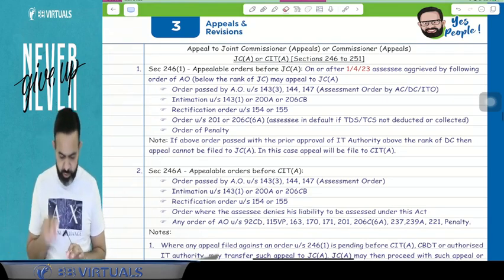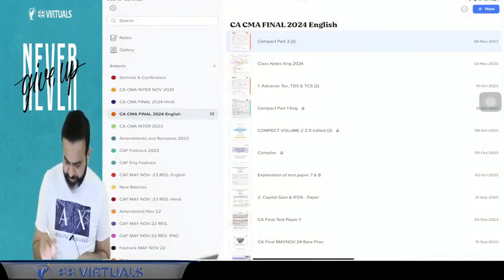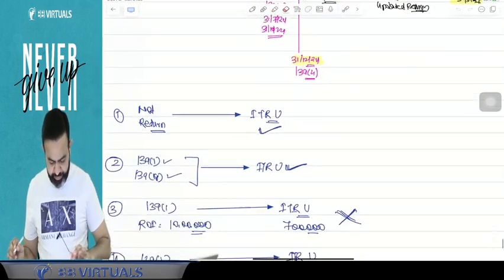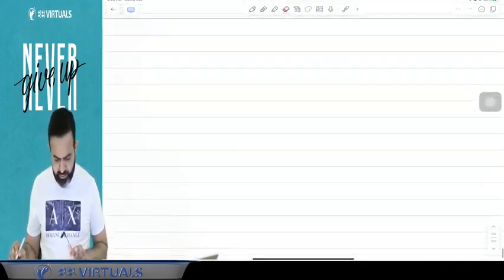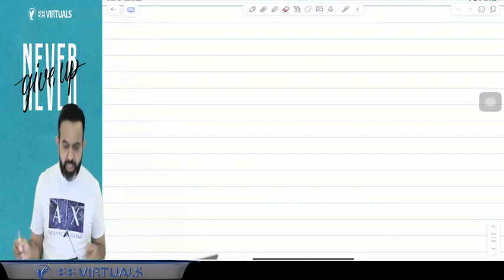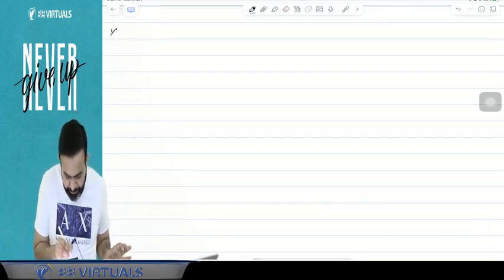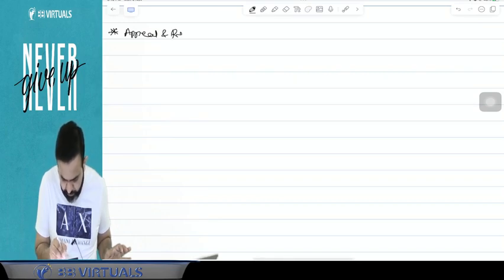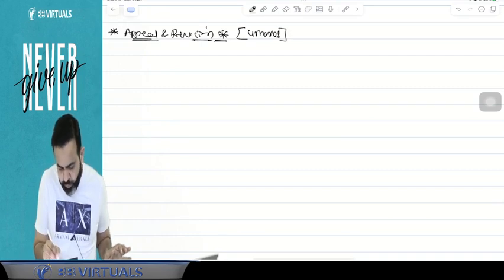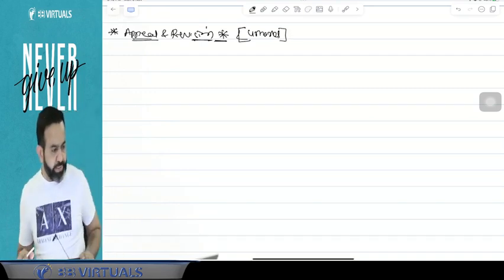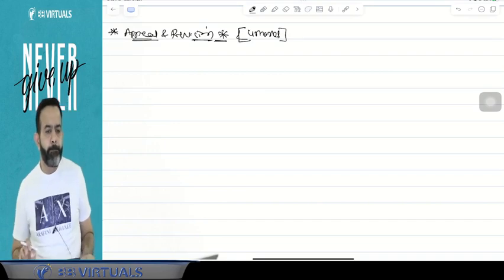Yes, people. So let's start with appeal and revision. Today we are going to start with one topic, that topic is appeal and revision. Now, how many marks will be covered by this topic? Approx 4 marks. Approx 4 marks means 4 marks will be covered by this topic.